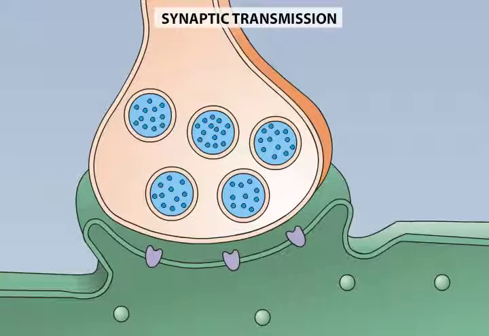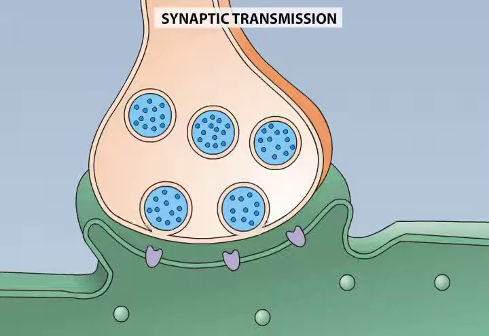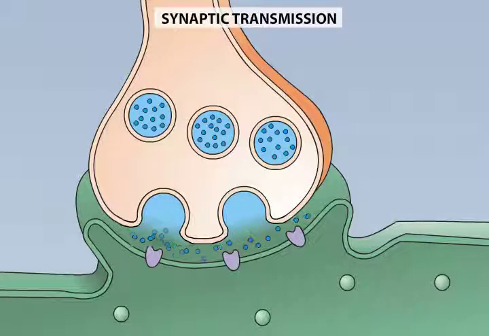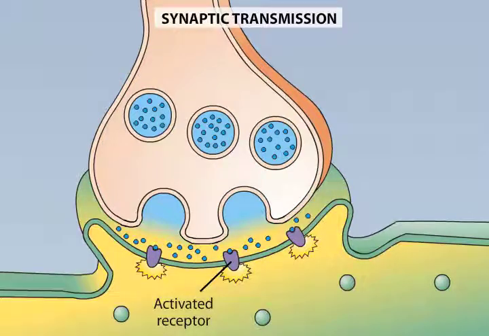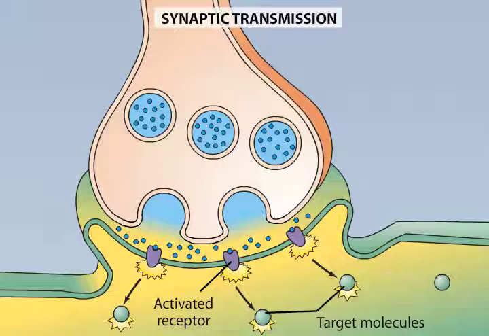Cells have a variety of ways of using chemicals to communicate with each other. An important means of intercellular communication in the nervous system is synaptic transmission, in which one neuron releases neurotransmitter molecules onto another. The neurotransmitter molecules bind to and activate receptors on the target cell. The activated receptors then activate target molecules within the cell. Other receptors act as ion channels that transduce the chemical signal into an electrical signal.